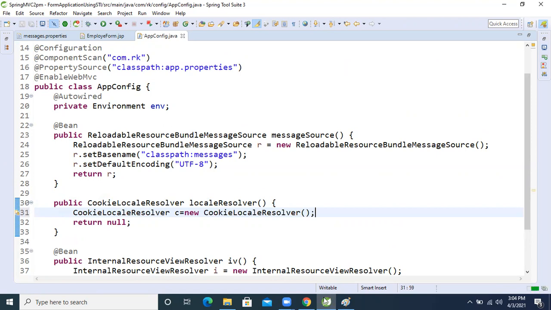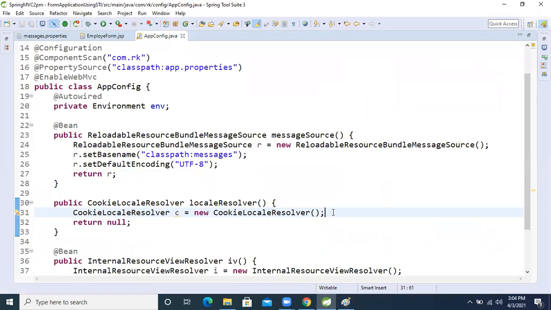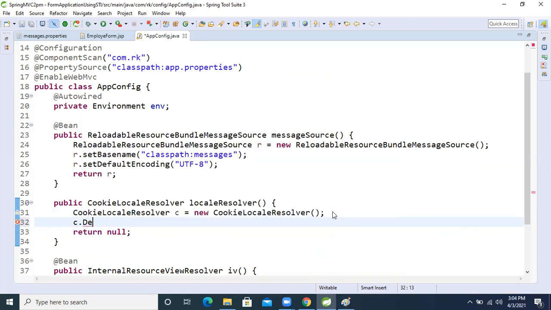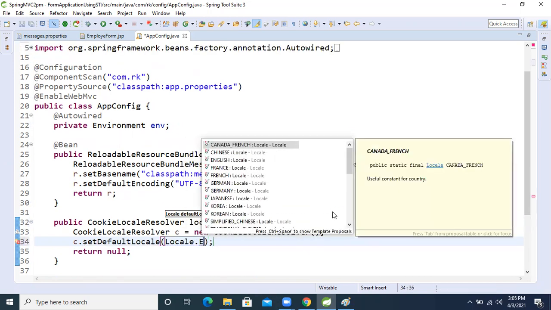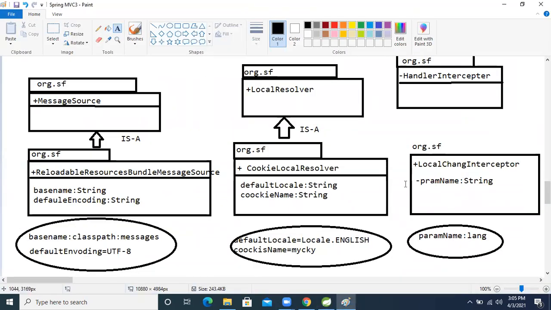Now, default locale and cookie name, we need to take two methods. Default locale first. Inside that, c.setDefaultLocale, and inside that, Locale.ENGLISH. We take English by default. By default our language will be English only, our page language is English.